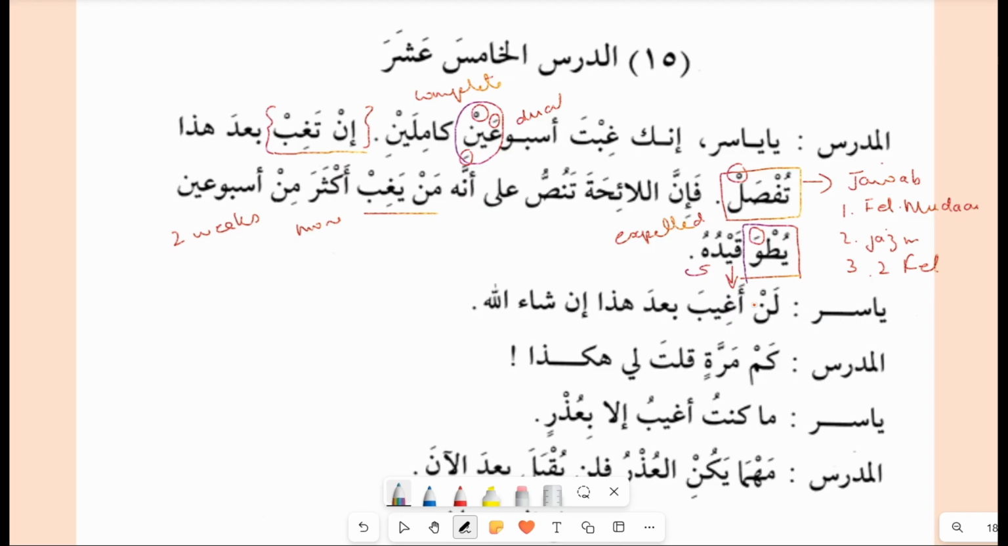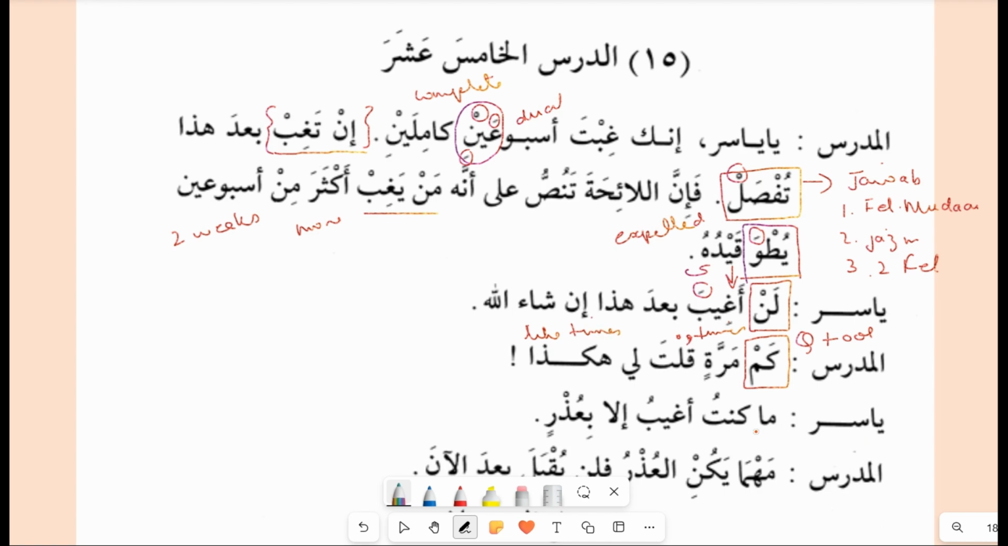Yasir says, Lan aghiba. So this is the tool of nas, that is negation in future. Aghiba, you can see the fatha because of the tool of nas. He says, I will not be absent ba'da hadha, after this, inshallah. So teacher says, kam marratin. Now in this lesson, you are also going to learn about this questioning tool, kam. It is a very common questioning tool, but in this lesson, you're going to learn one more thing. It comes for giving news as kam khabariya. Marratin, many times. How many times? Kulta, you are going to say to me, hakaza. Hakaza means like this. How many times are you going to say the same thing to me?